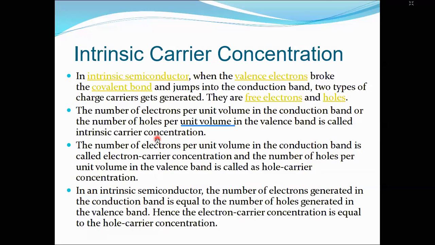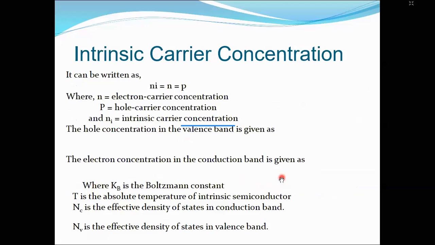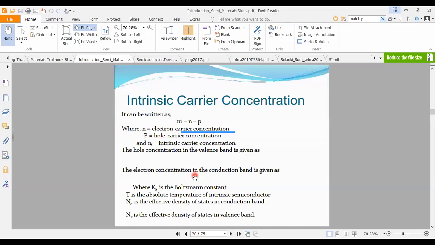Generally this is called the electron or hole carrier concentration. The intrinsic carrier concentration is always equal, and it is always determined by the temperature. I will share another screen with you so you can see how it affects it.